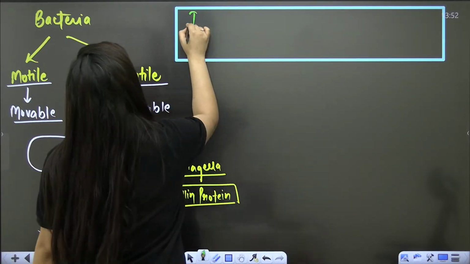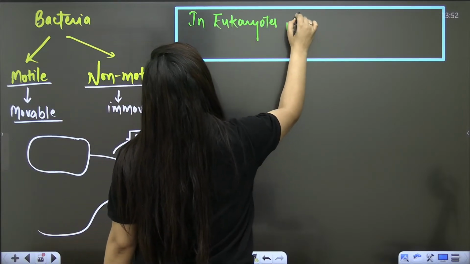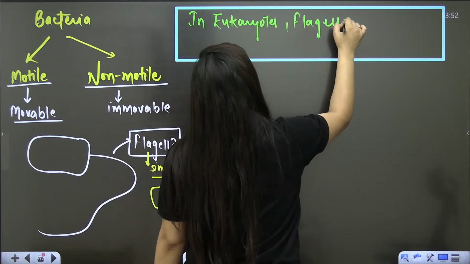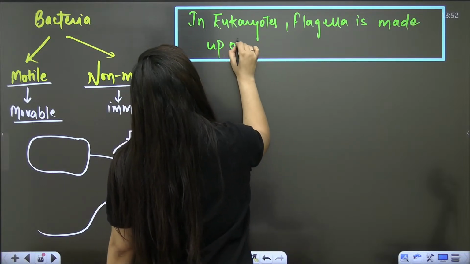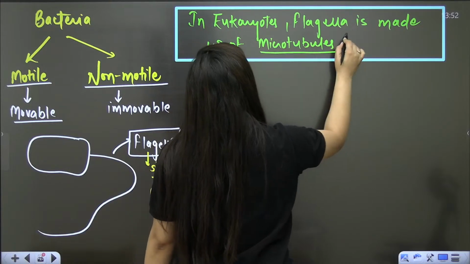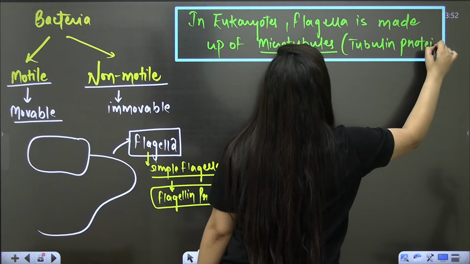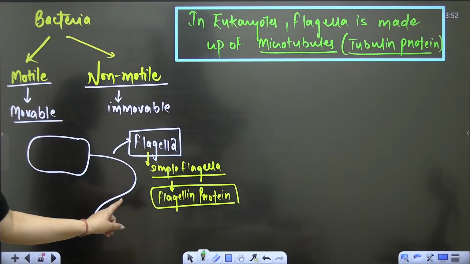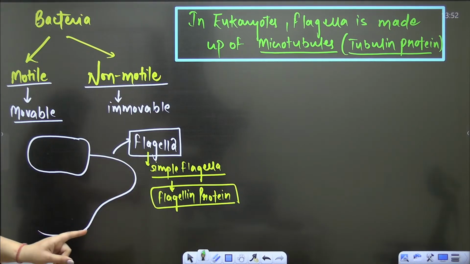In eukaryotes, flagella is made up of tubulin protein. Flagella is made up of microtubules, which we will discuss later, meaning tubulin protein. But in the case of prokaryotes, it is made up of this flagellin protein. Understood? Clear?